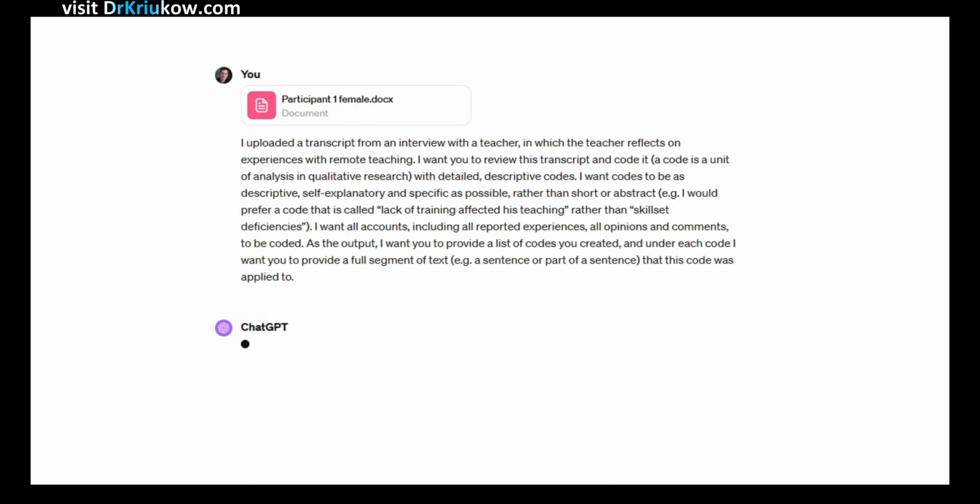And then most importantly, I will make a couple of other points. I will explain that I want it to list all these codes. I want lots of codes, and most likely, don't worry, it won't give you this exact output. You probably have to repeat it again, but I say I want everything to be coded. I want a code for everything in that data. If you don't do that, it will probably give you a handful of something that resembles themes. Again, something pretty abstract, and just a handful. I'll say I want lots of codes. I want everything to be covered with a code.